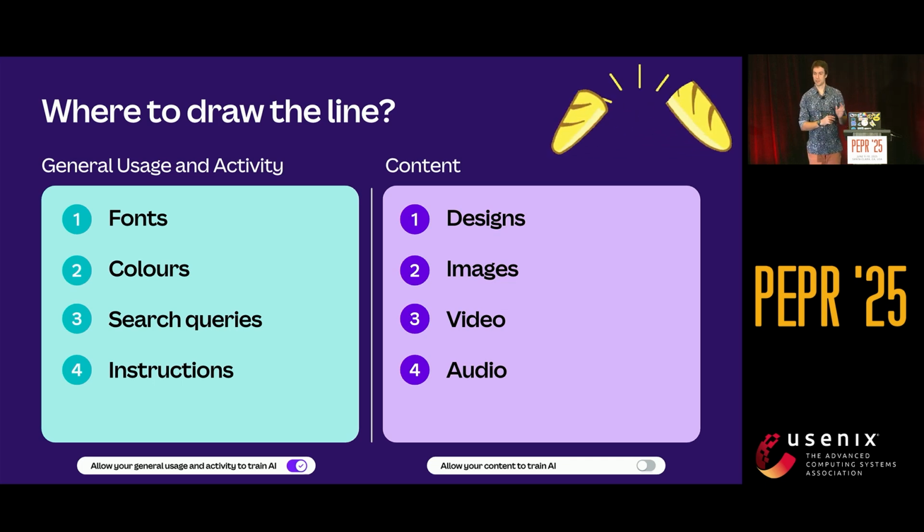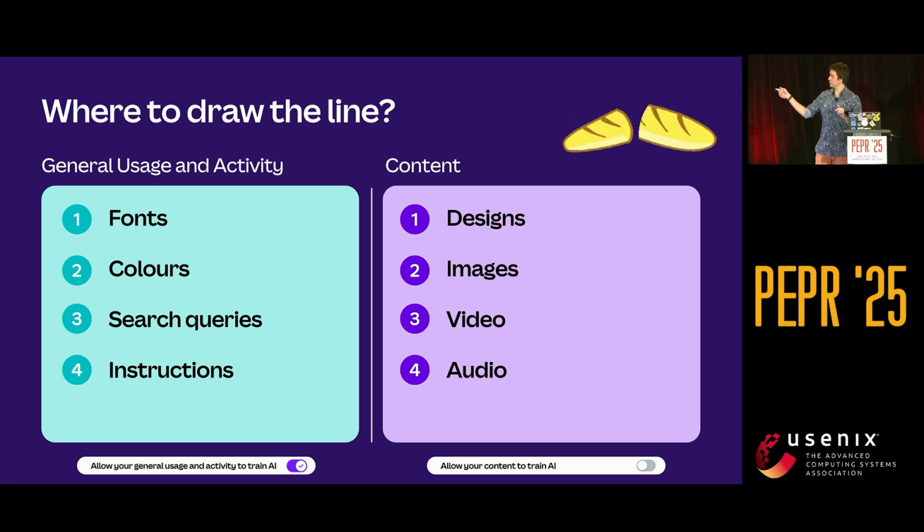But we did extensive user testing of every piece of this. Not only the breakdown of the two preferences, but the language used on the screens. Single buttons for opt-in, opt-out, or toggles that you flick backwards and forwards, like at the bottom of the screen here. Turns out users have really strong opinions about toggles.